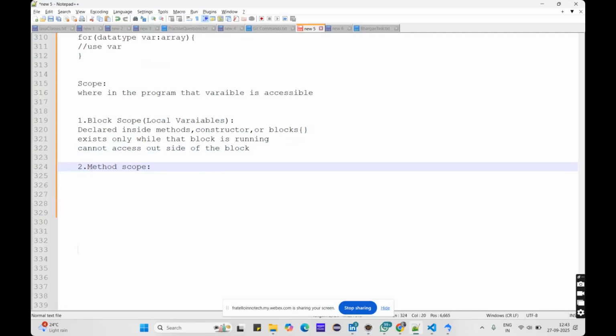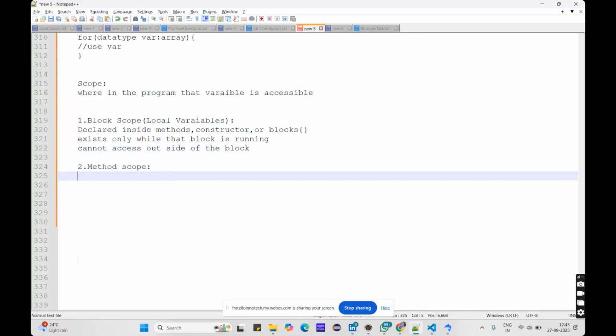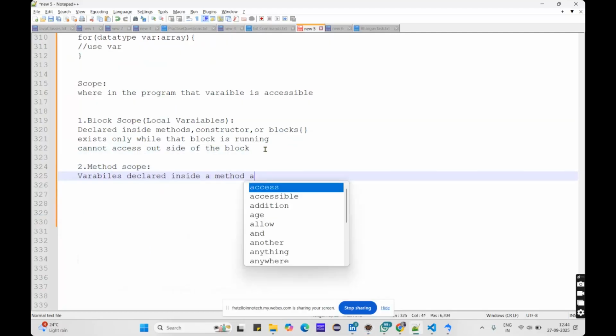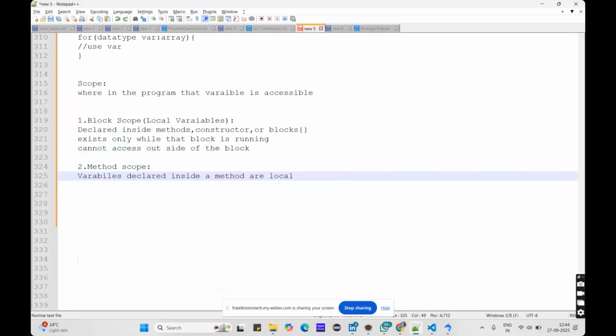Method scope is used inside the method itself. So variables declared inside a method are local to that method itself. They can be used within that method only. And we have instance scope.